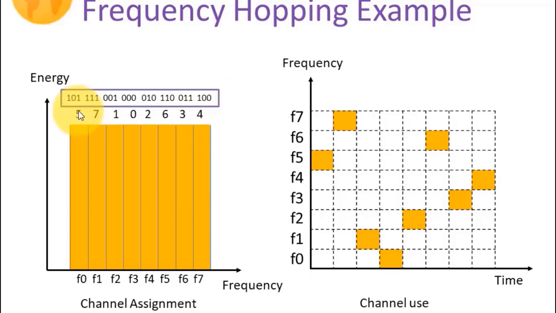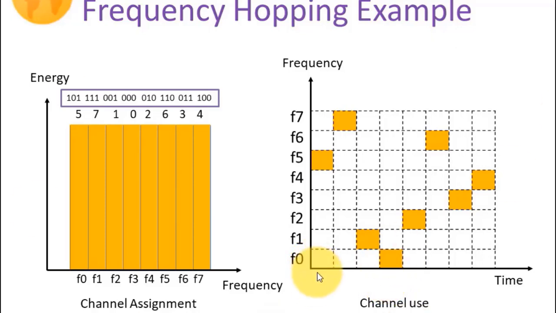So depending upon the outcome, it will select the central carrier frequency. Here we could say that for the initial transmission of our signal, we are using this F5 carrier frequency. Then we will switch over to our F7 carrier frequency. Then after some time we will again switch our central carrier frequency to F1, then F0, then F2 and so on. On this right side figure, we are trying to show this particular sequence, that how we will generate a frequency hopped signal.